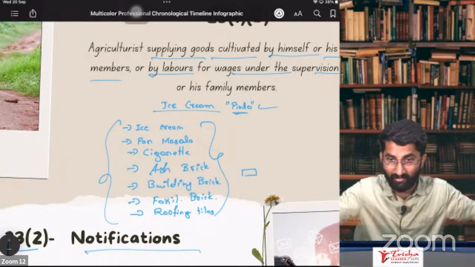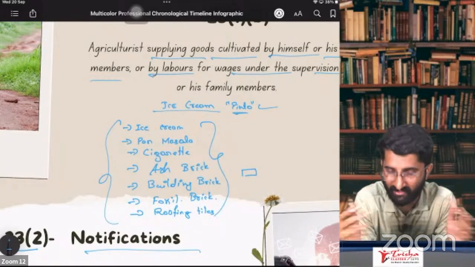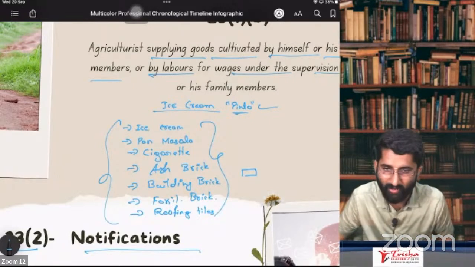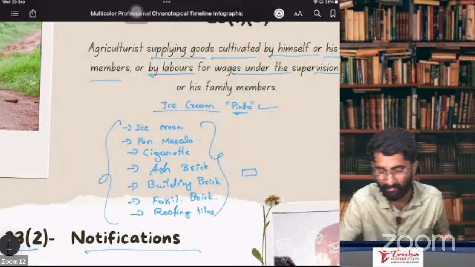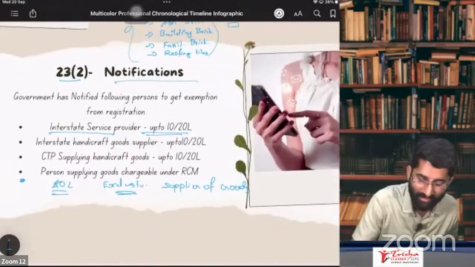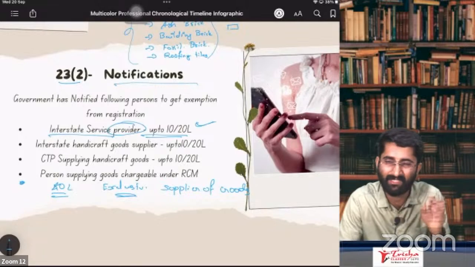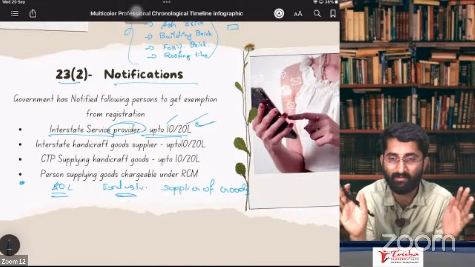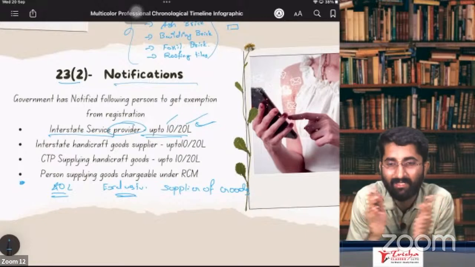Fossil bricks stood. But he had no money because 2 times the house or building got destroyed. For that purpose, now he has no money. Sir, I don't go for slabbing. I go for roofing tiles. Finish. If you remember this, all these goods, if you are selling, then you are not available for 40 lakhs ka limit. And you are interstate service provider, then 20 lakhs or 10 lakhs as the case may be. In case of Mami, it is 10 lakhs. In other states, it is 20 lakhs. So you don't have to take the registration. Interstate suppliers not required to take the registration until 20 or 10 lakhs.